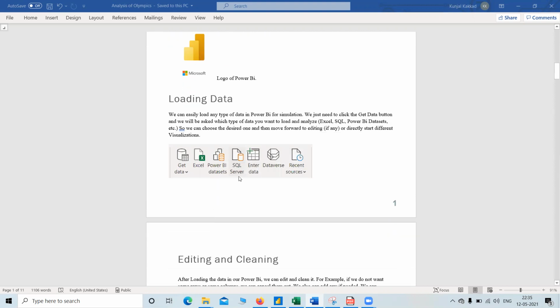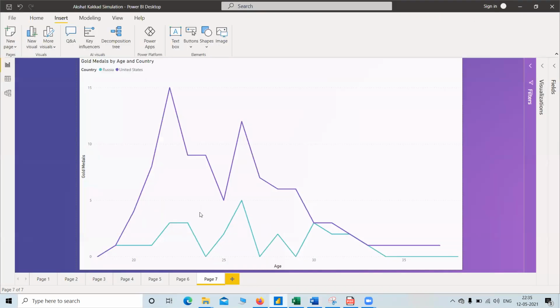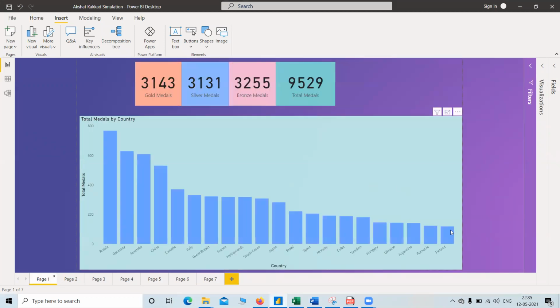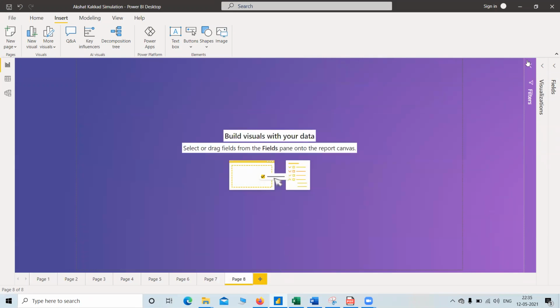Okay, so now let's start Power BI from page 1. So let's insert a new page.